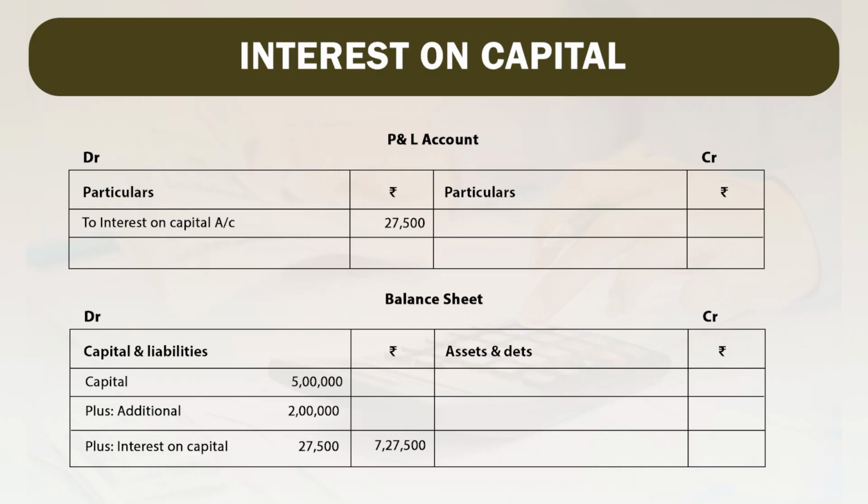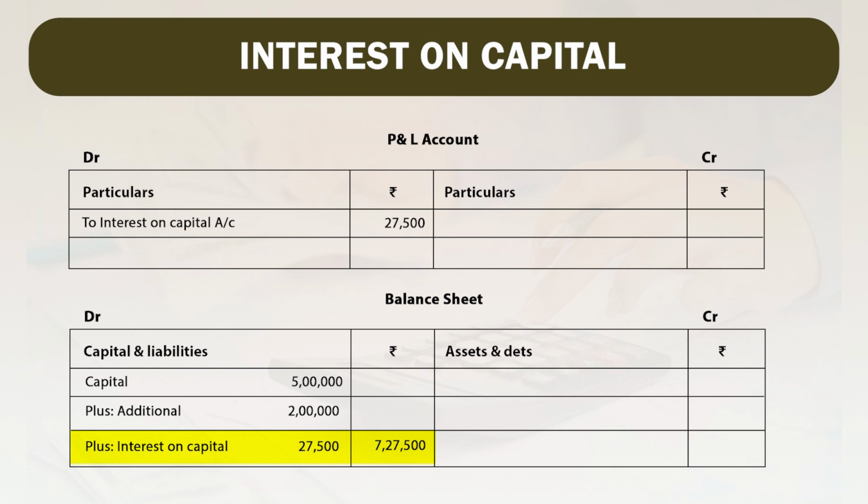Now, we will disclose this in our final accounts. Here profit and loss account will be debited by rupees 27,500 as an expense, and the second effect will be shown in the balance sheet. Whatever additional capital is brought is to be added to the initial capital, plus whatever interest is to be paid is also to be added over here. So, that comes to